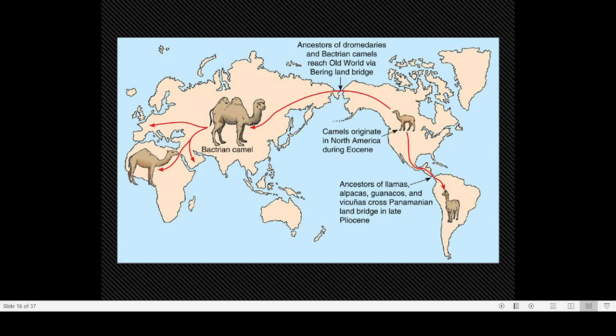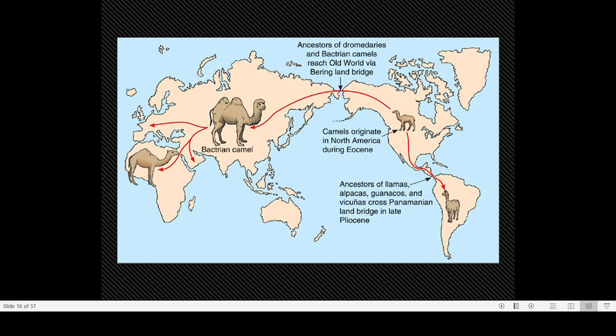But several times in the geological past, we can find a land connection between Siberia and Alaska of North America, and that bridge is known as the Bering Land Bridge. Using the Bering Land Bridge, animals present in North America, for example the camel, moved.